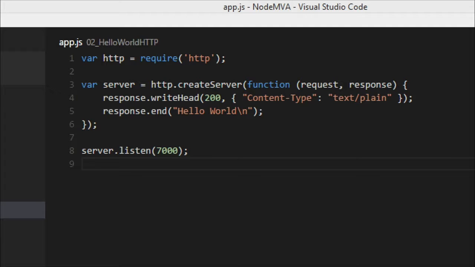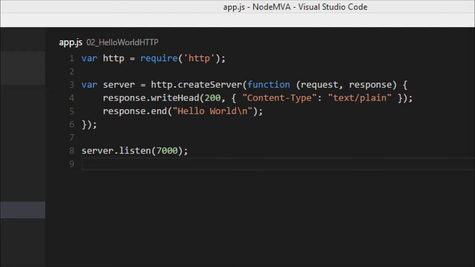And now the thing is, when we create this server, we actually don't tell it to start yet. We have to tell it to start by calling the listen function. So http.createServer is going to return an object that we're going to put in the variable server. And then right here on line 8, we're going to call server.listen and pass in the port number that we want it to listen to, 7000. And then if we get this started and we hit our localhost on port 7000, it should say hello world.